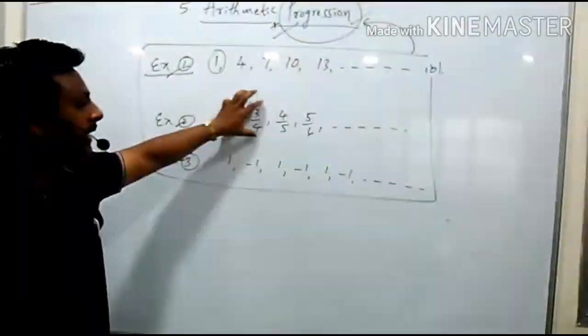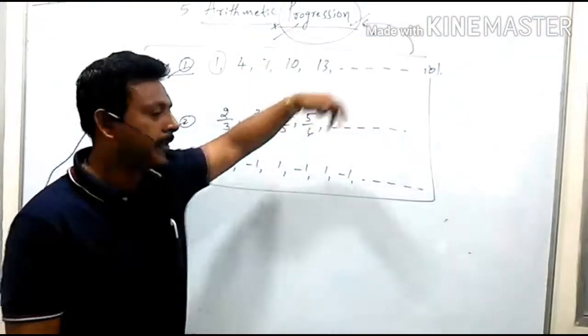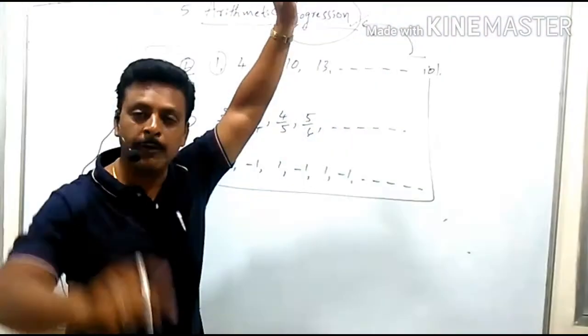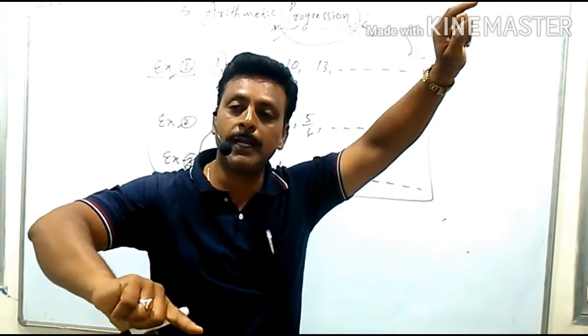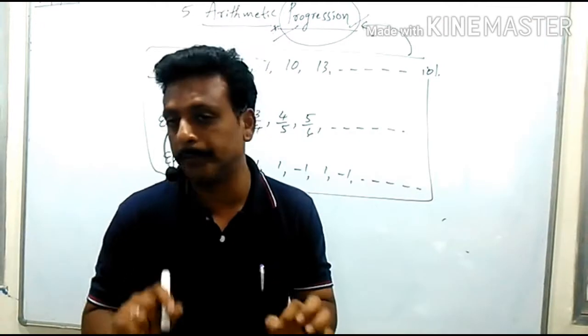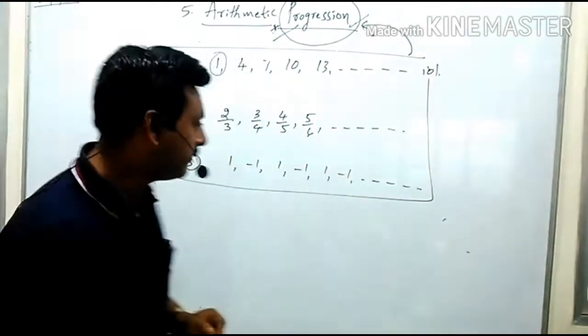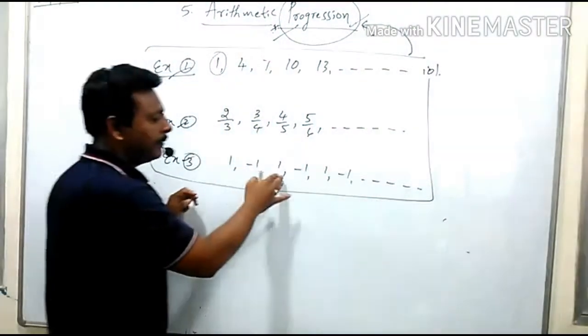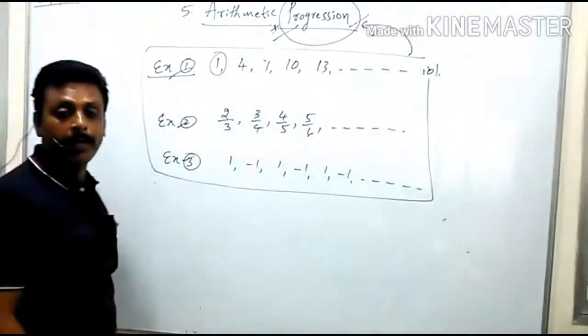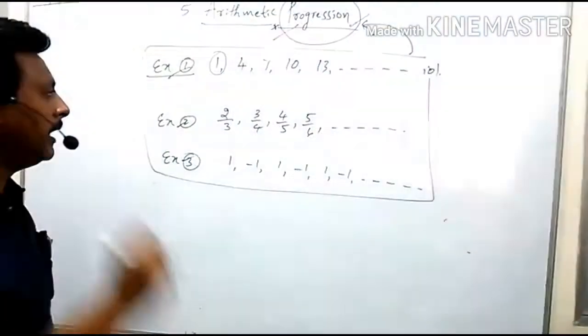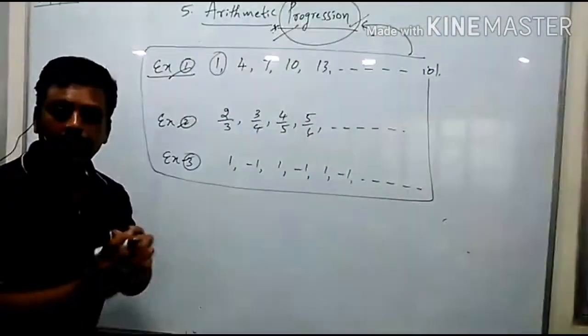Similarly, first term, second term, third term, fourth term. At the end, whichever term you get, you have to call it the last term. Another word is also there, nth term. Nth term or last term. First term, second, third, fourth, fifth, sixth. What you get at the end is called the nth term or last term. So like that we are able to read it.